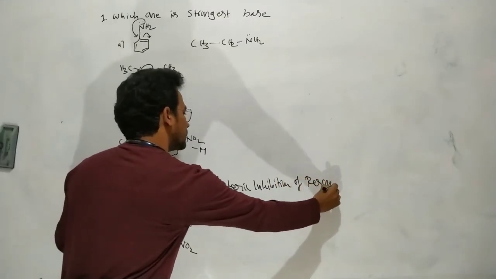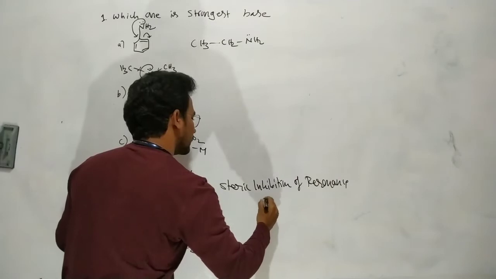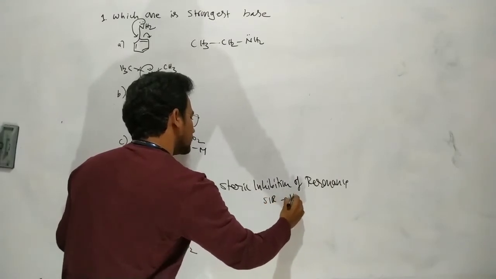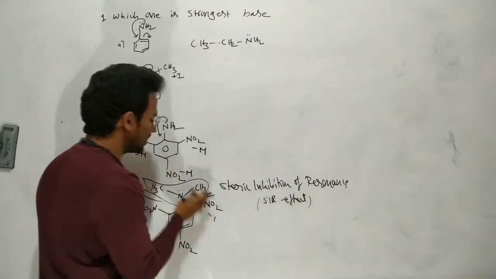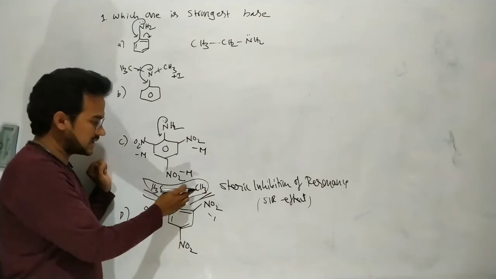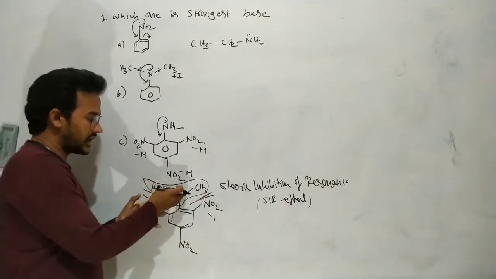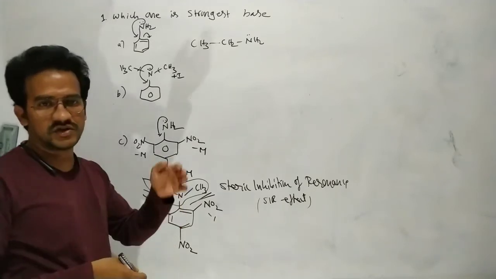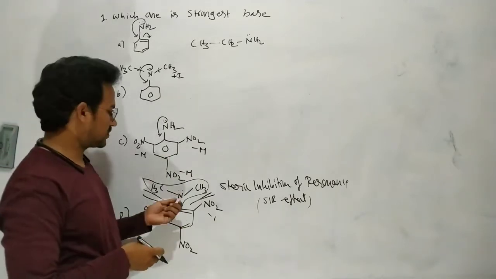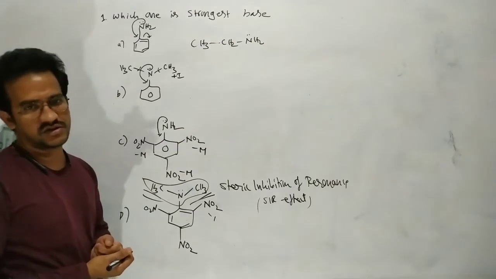Here the SIR effect is working. Because of the repulsions between the NCH3 group and NO2, that nitrogen is not coplanar with the benzene ring.